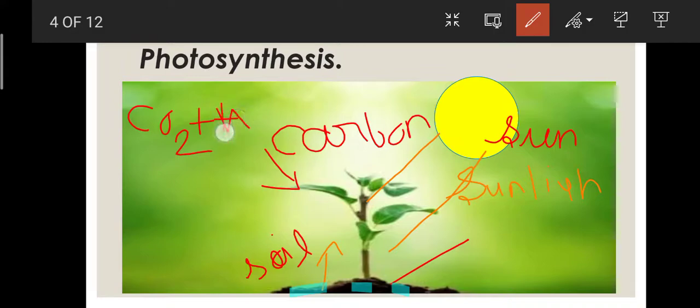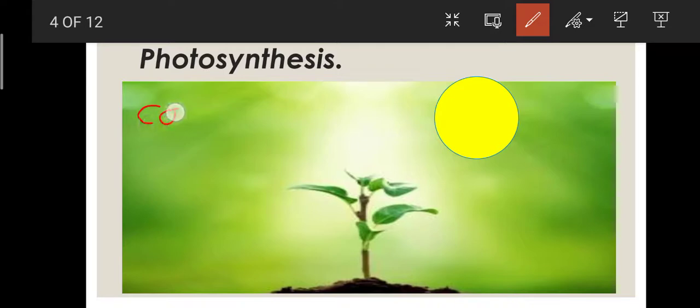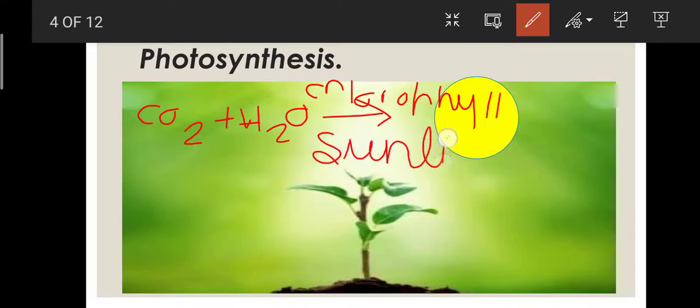That is CO2 plus water, H2O, is equal to, and we need chlorophyll and sunlight for it, and the result that we get is glucose plus oxygen.